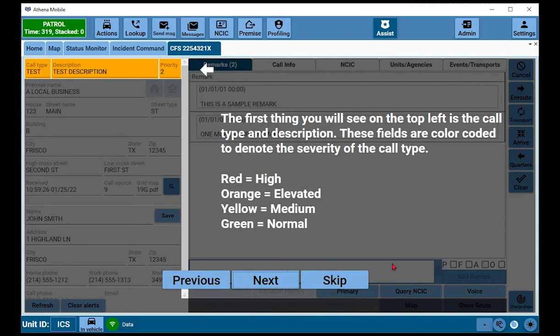The first thing you will see on the top left is the call type and description. These fields are color-coded to denote the severity of the call type. Red equals high, orange, elevated, yellow, medium, green, normal.